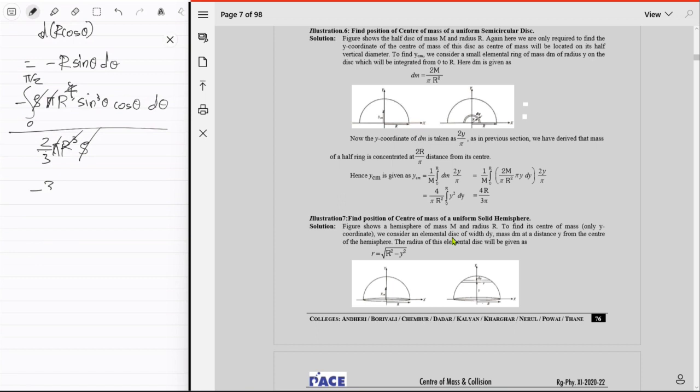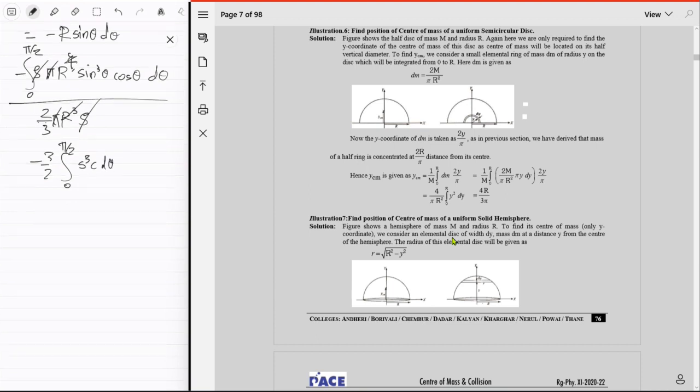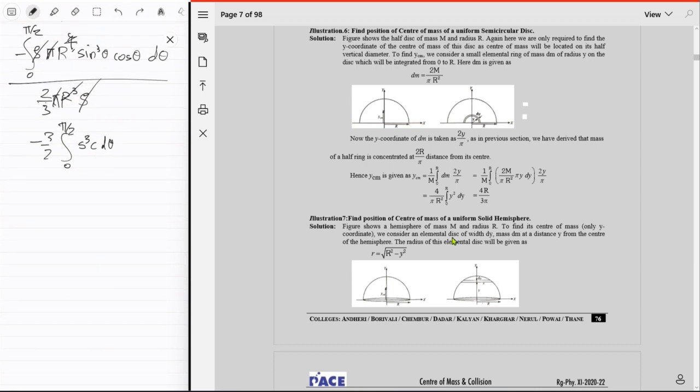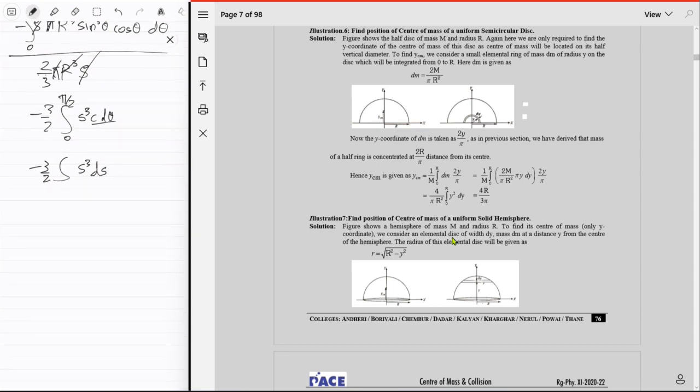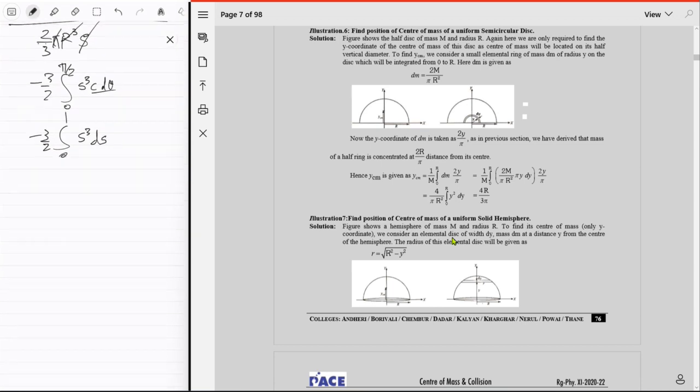And what does it become? Negative 3 upon 2, integration 0 to pi upon 2. You just have s cubed c, which means sine cubed theta, and then d theta, right? So this little shorthand, I will be using this a lot in all of my videos. And then c d theta, that is actually ds. I know it sounds weird, but just deal with it. s cubed ds, the differential in sine theta, going from 0 to 1. So what's this going to be? Just negative 3 upon 2, and then you got 1 upon 4, and then just this thing.